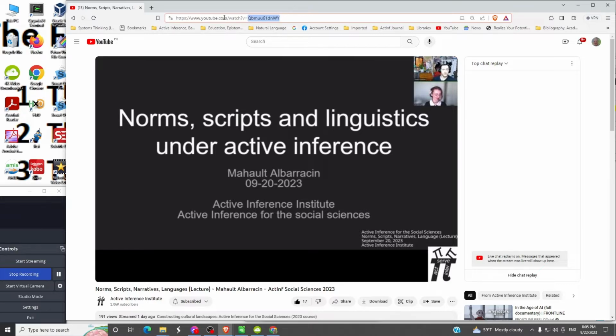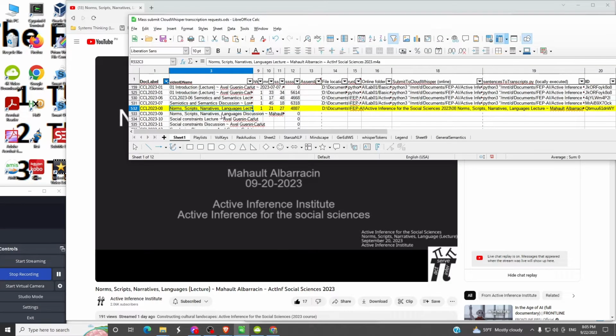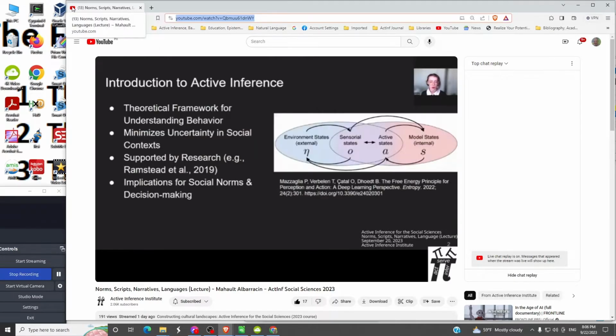Now we're going to take just that 11-character ID, and we're going to move it into a form that we use to track our work with these videos. Anyone who works with this facility will have access to a spreadsheet like this in GitHub that you can use on your own. Here we'll put the ID that we just copied. We're now ready to go ahead and capture the audio.